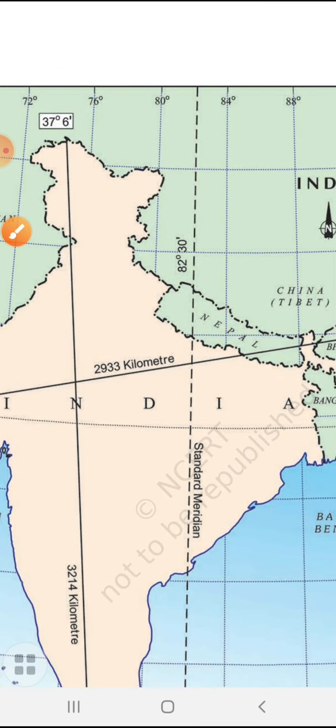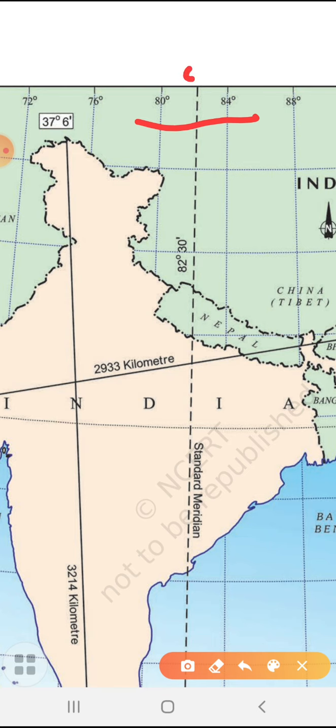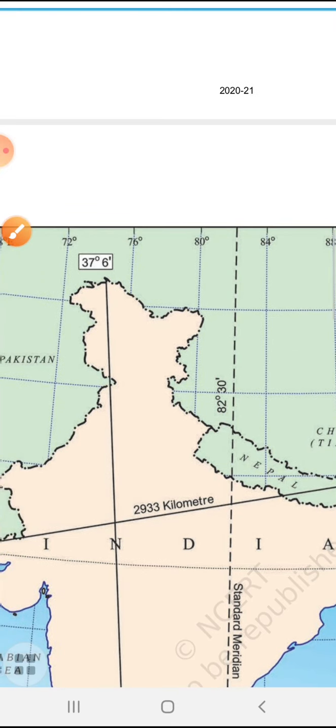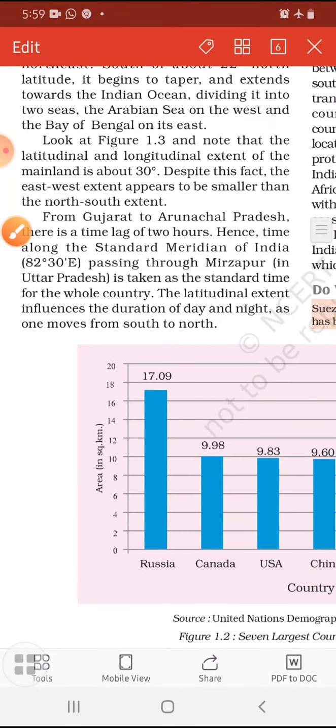This is the standard meridian. Here you can see 82 degrees 30 minutes, between 80 and 84 degrees. This is the standard meridian. This line you have to understand, and it is passing through Mirzapur in Uttar Pradesh, taken as the standard meridian in the whole country.